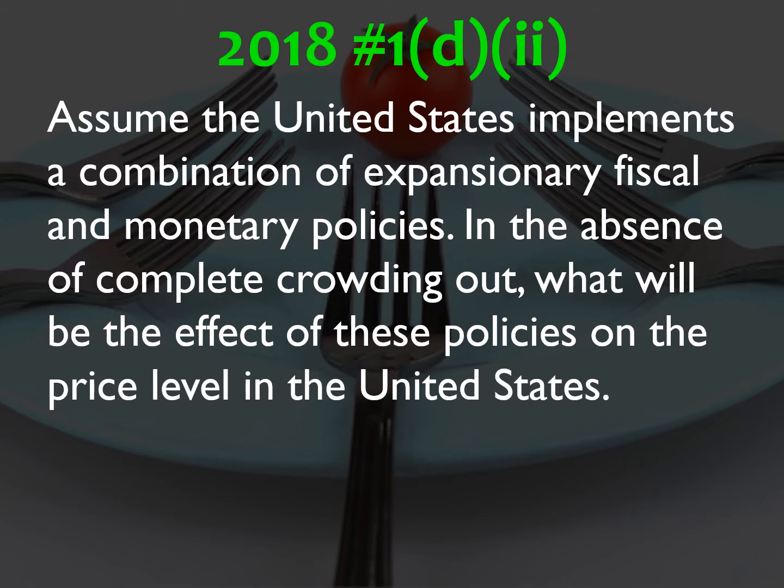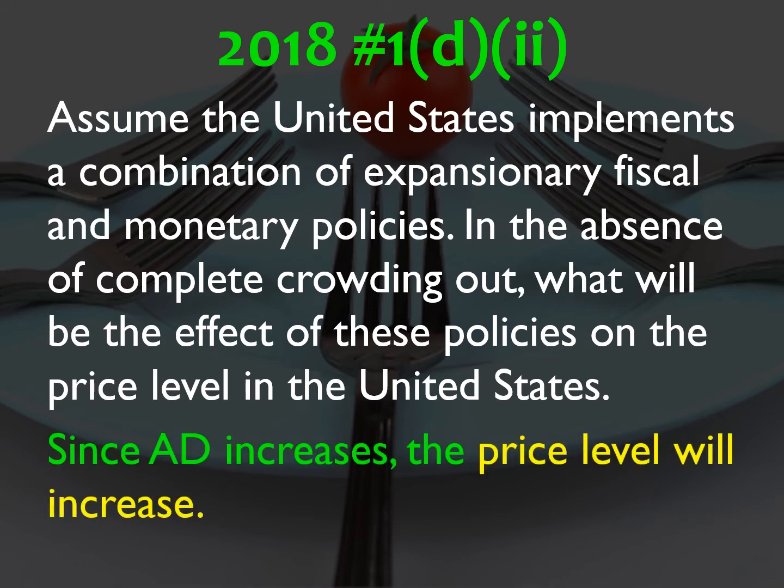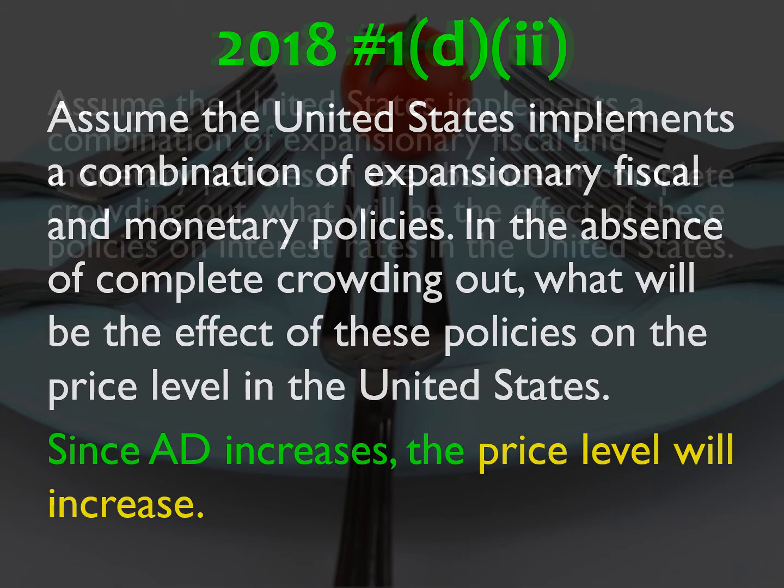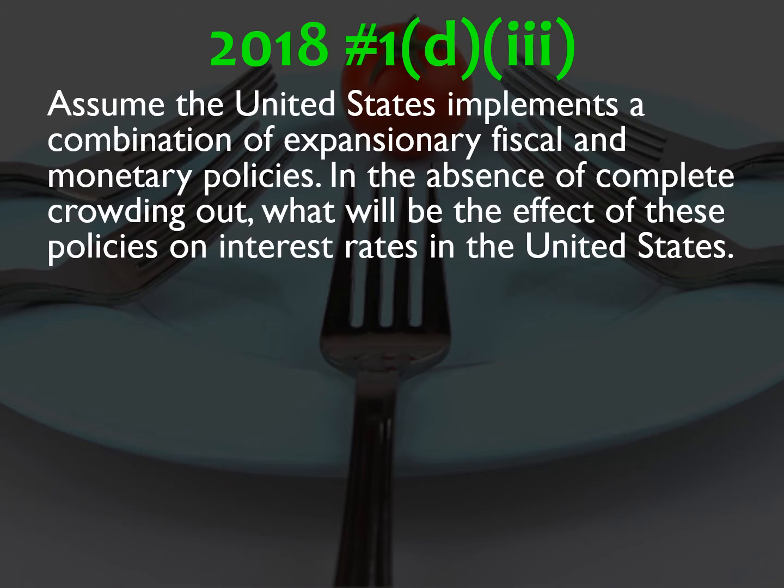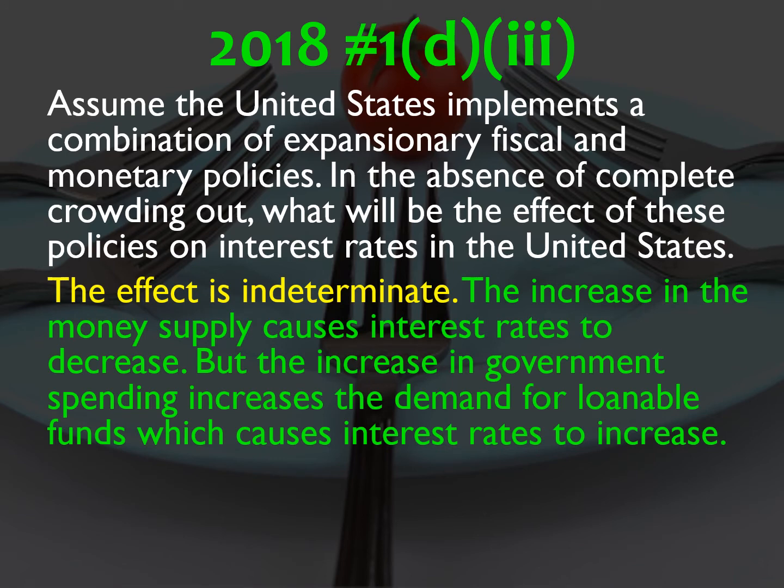D2, assume the U.S. implements a combination of expansionary fiscal and monetary policies. What will be the effect of the policies on the price level in the United States? So since AD increases, as we stated in Part D1, the price level will also increase. Part 3, what will be the effect of these policies on interest rates in the U.S.? So the effect turns out to be indeterminate because from a monetary policy standpoint, higher money supply, interest rates go down. Fiscal policy-wise, government spending goes up, demand for loanable funds goes up, which causes interest rates to go up.